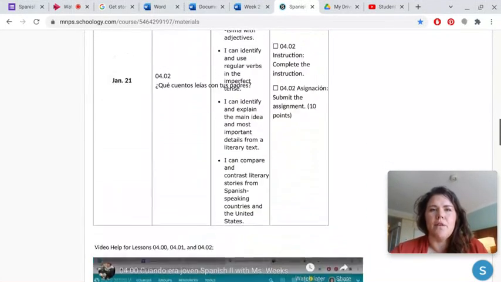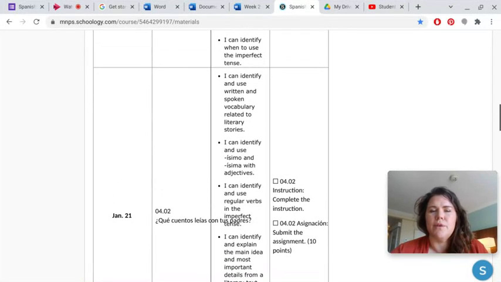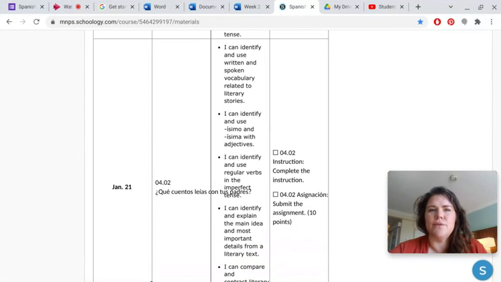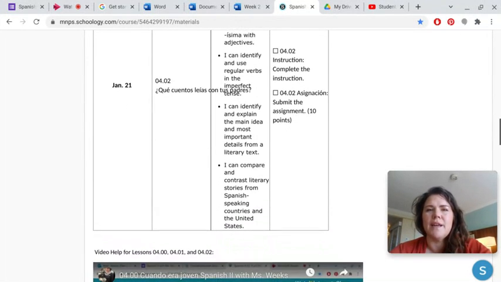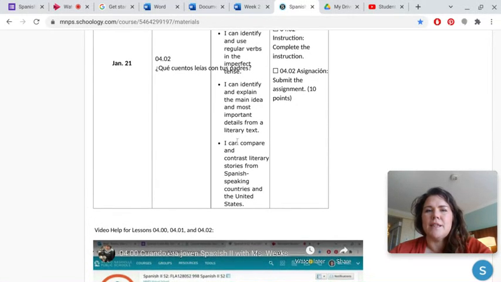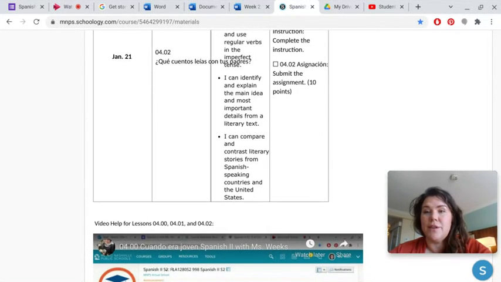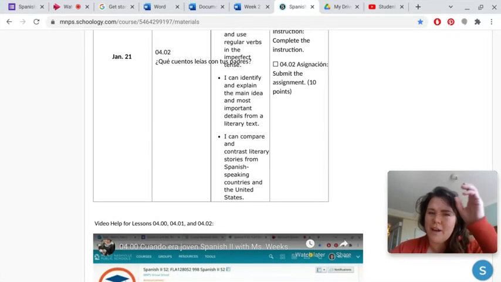And the learning targets. Your learning targets for 04.02 are: I can identify and use written and spoken vocabulary related to literary stories. I can identify and use isimo and isimo with adjectives. I can identify and use regular verbs in the imperfect tense. I can identify and explain the main idea and most important details from a literary text, and I can compare and contrast literary stories from Spanish-speaking countries and the United States. So lots of stuff going on in this lesson.